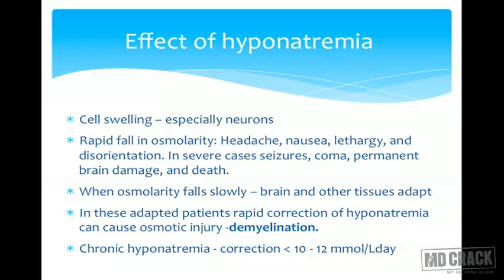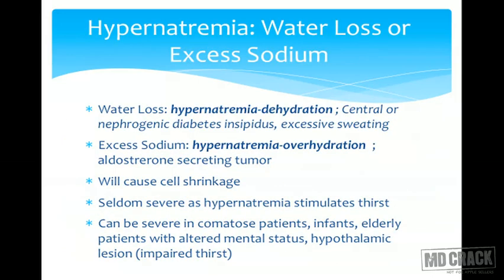If the osmolarity is being corrected rapidly, the neurons will not be able to accumulate those electrolytes too fast. And rapid correction of the osmolarity in this patient can cause damage to the myelination. So in case of chronic hyponatremia, the correction should be very slow and monitored, that is 10 to 12 millimoles per liter per day.